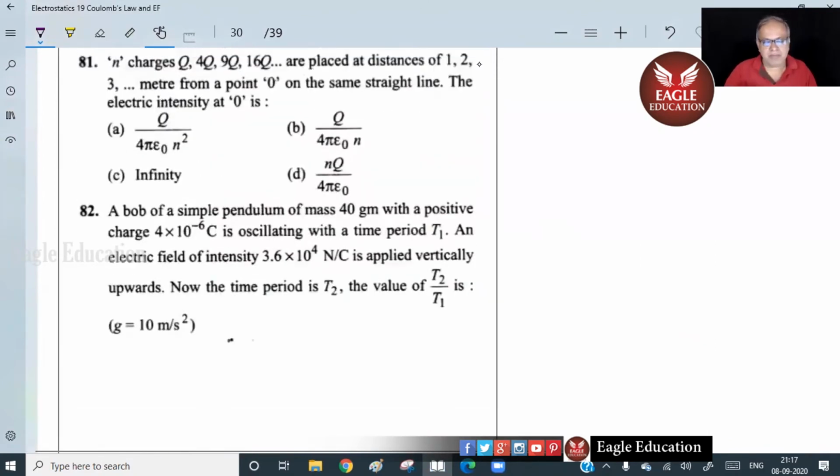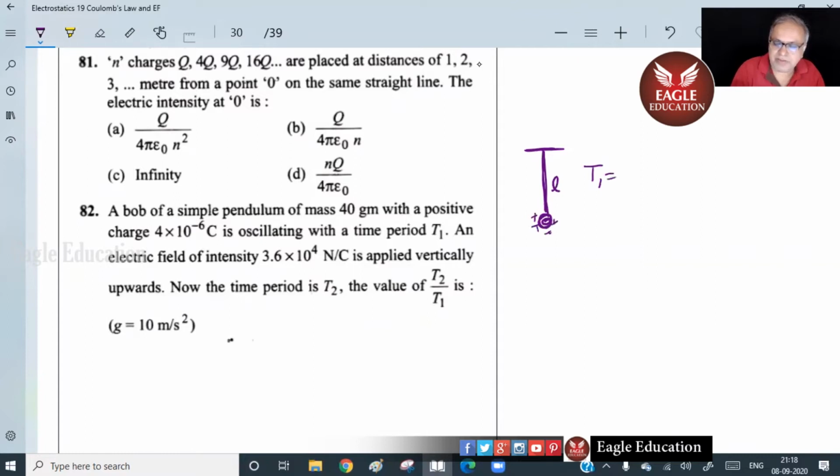A bob of a simple pendulum of mass 40 grams with positive charge, so much, is oscillating with the time period T1. An electric field of intensity, so much, is applied vertically upwards. Now the time period is T2, then find the ratio T2 by T1. It's a very, very popular question. See, for a simple pendulum without any charge, of length L, even if the charge is there, if there is no electric field, nothing will happen. T1 equals 2 pi root L by G.